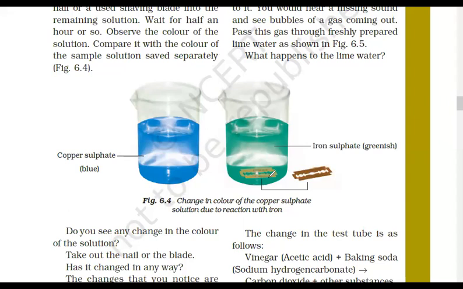Tell me. It reacts with iron, and iron forms iron sulfate, which is green in color. So this is a case of single displacement reaction. Yes, very good, everyone.